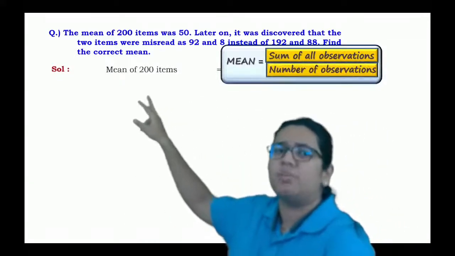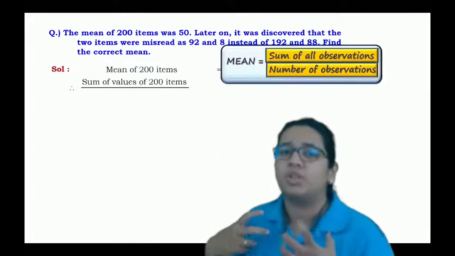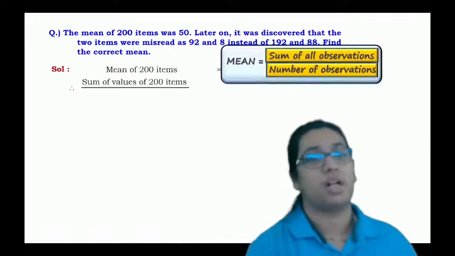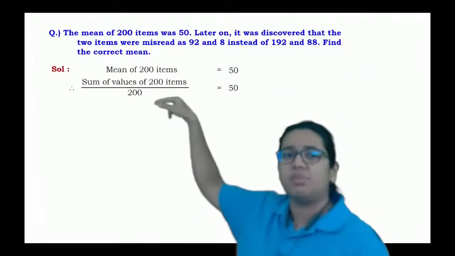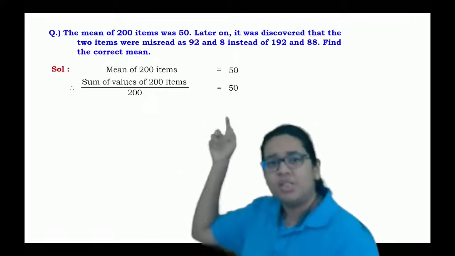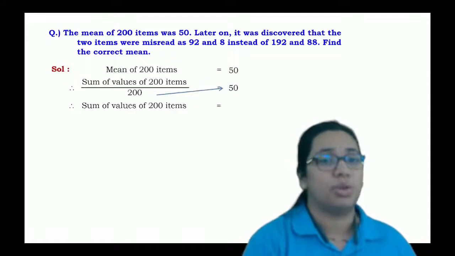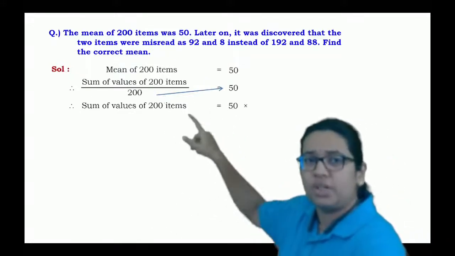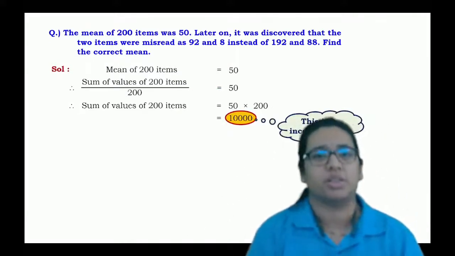So the mean of 200 items is the sum of values of 200 items divided by 200, which is given as 50. So the sum of values of 200 items will be 50 into 200, which is nothing but 10,000.